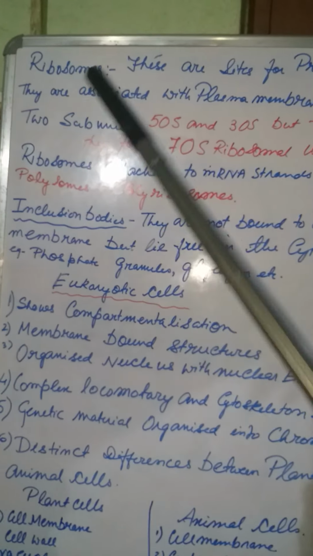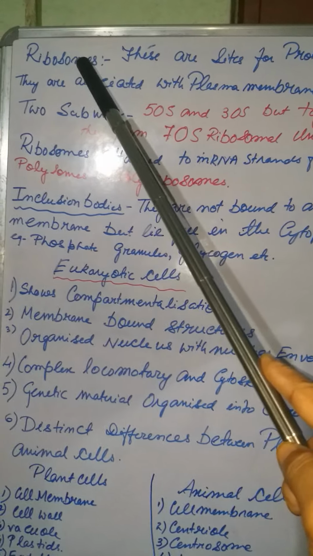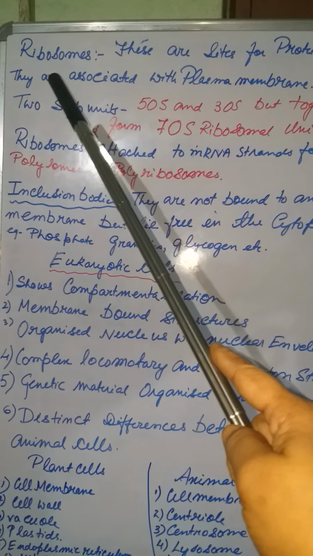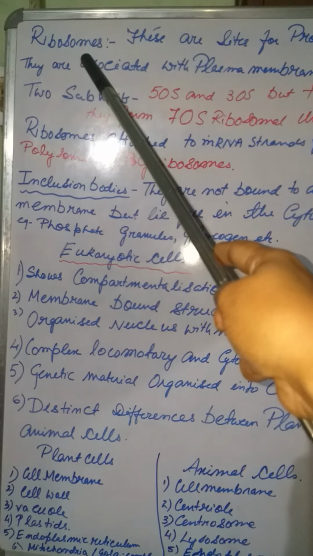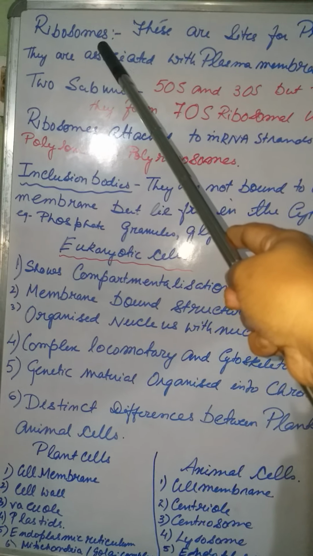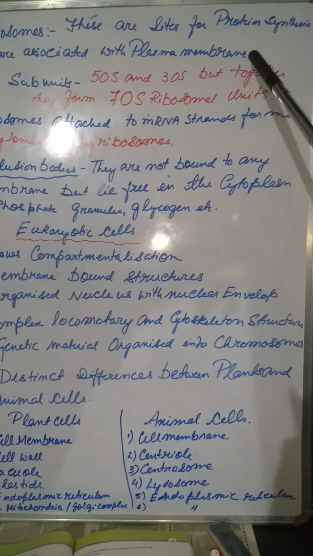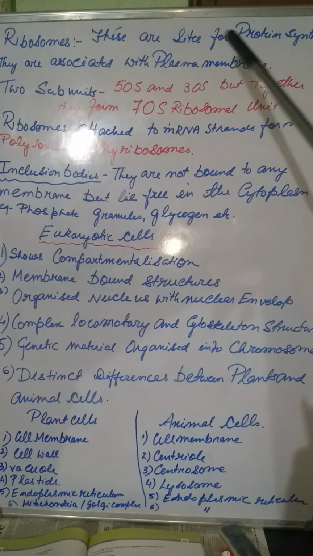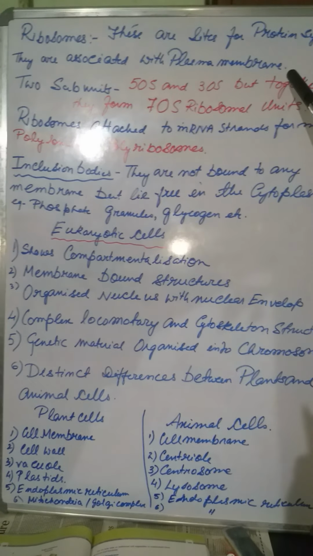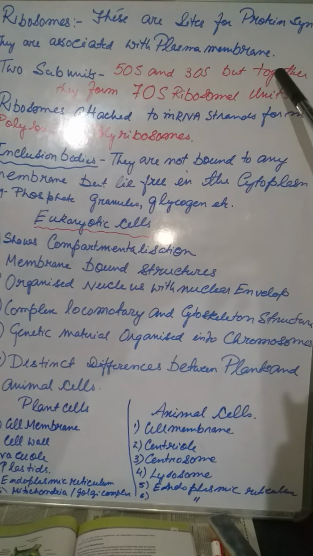Now here you see this part was left from yesterday's class. Now we will be dealing with ribosomes. Basically, what are ribosomes? Ribosomes are the site for protein synthesis. In protein synthesis, the ribosome plays an essential role. Without ribosomes, protein synthesis cannot happen.